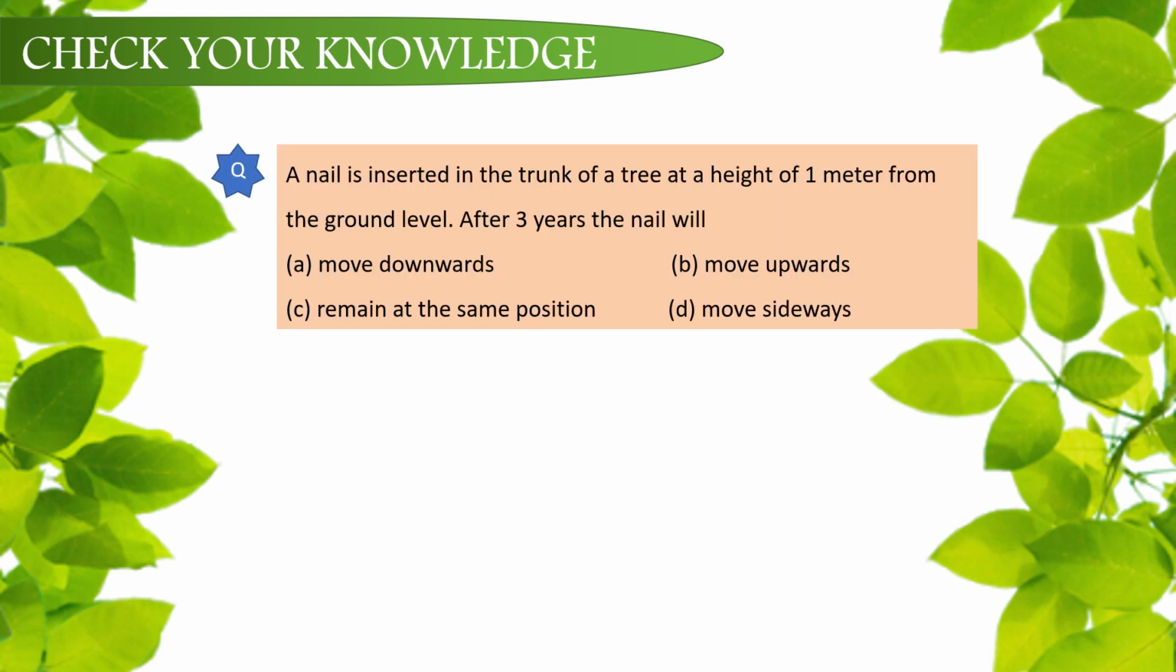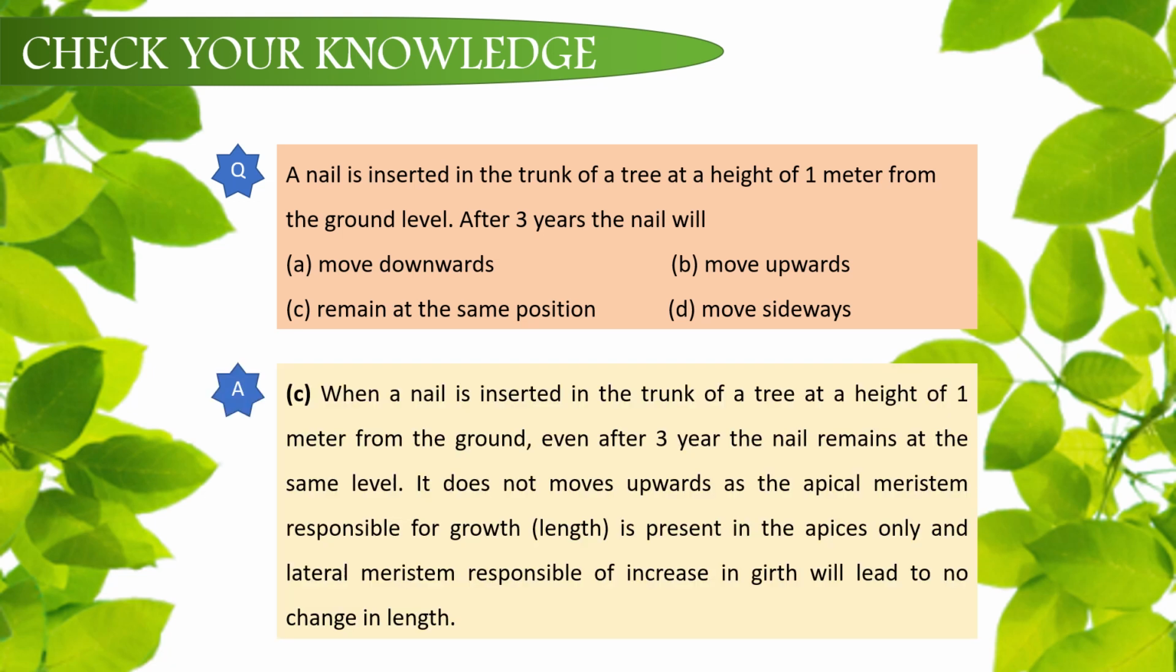A nail is inserted in the trunk of a tree at a height of 1 meter from the ground level. After 3 years, the nail will move downwards, move upwards, remain at the same position, or will move sideways. What should it be? Hint: where does a plant grow from? Yes, most of you have got it right. The nail will remain at the same position.